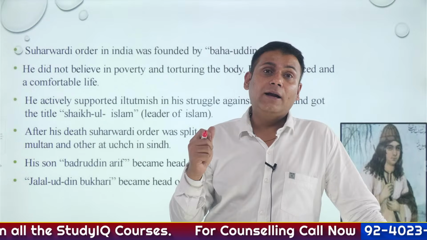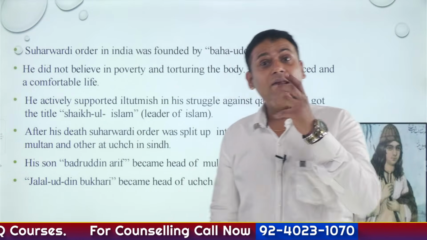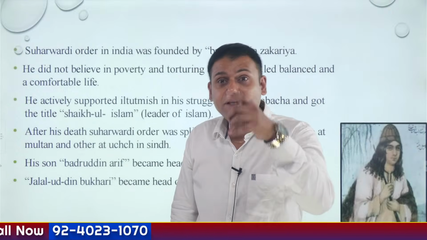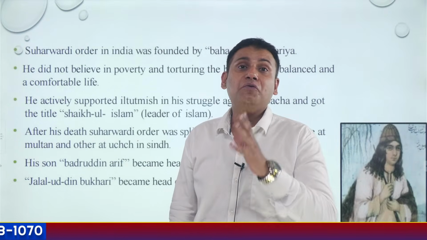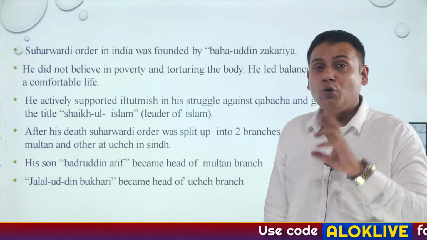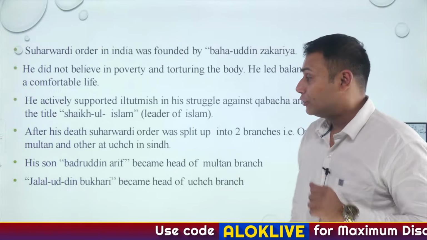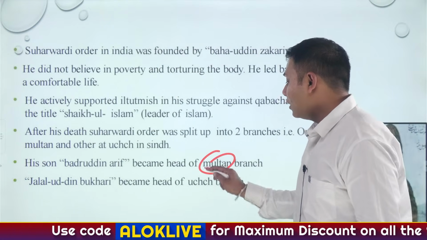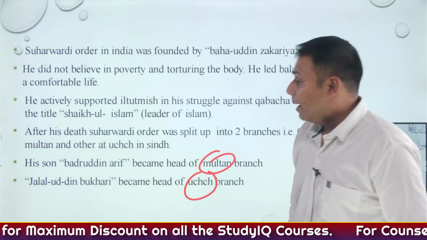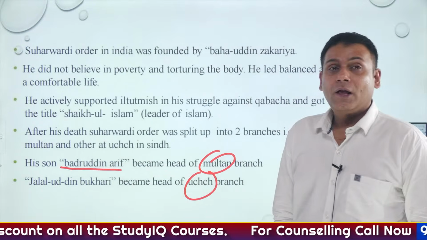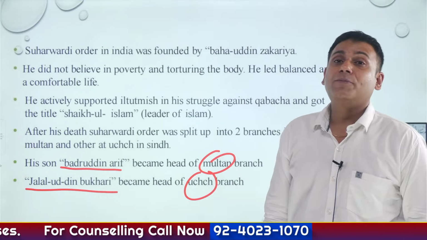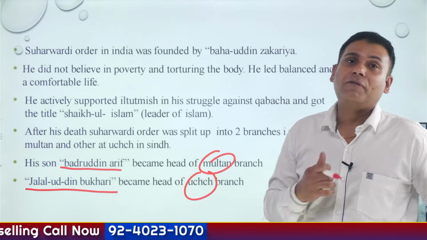They believed that Sufi saints should possess money as well. In fact, Bahauddin Zakaria was considered the richest Sufi saint at that time. It is said that after Bahauddin Zakaria, the Suharwardi silsila was divided into two branches. One was the Multan branch, the other was the Uch branch in Sindh. The Multan branch was headed by his son Badruddin Arif. And Jalaluddin Bukhari was the head of the Uch branch, which is located in the region of Sindh.